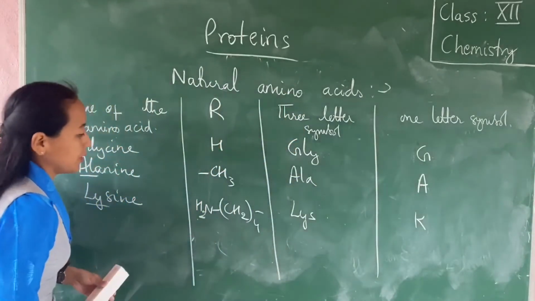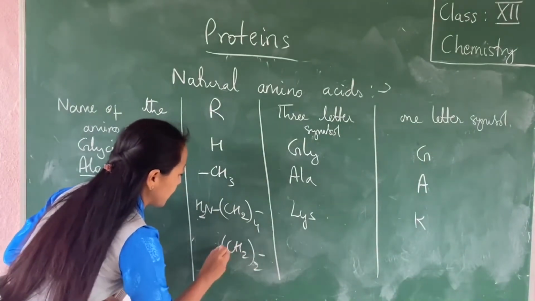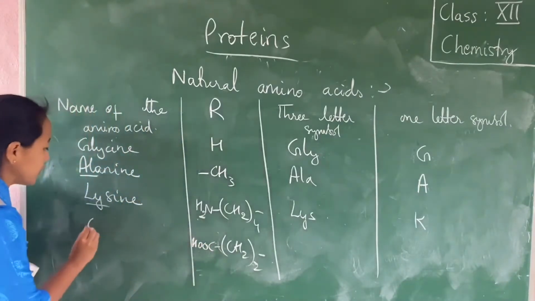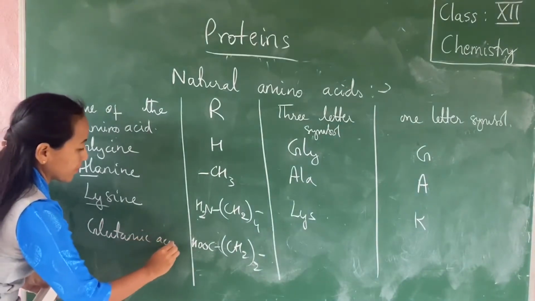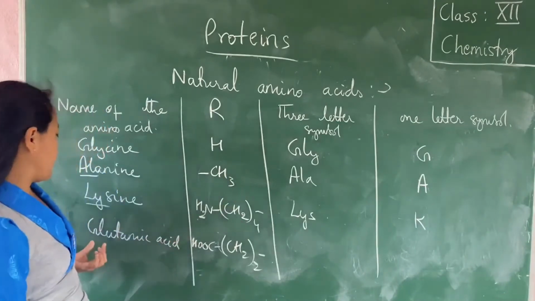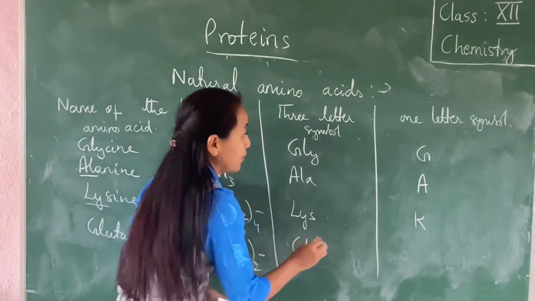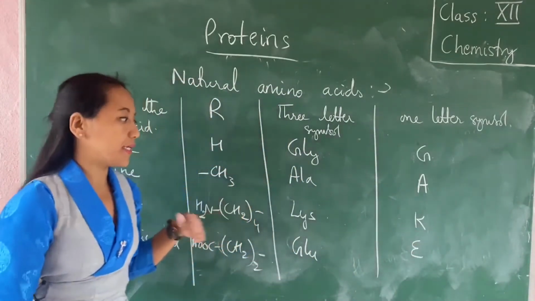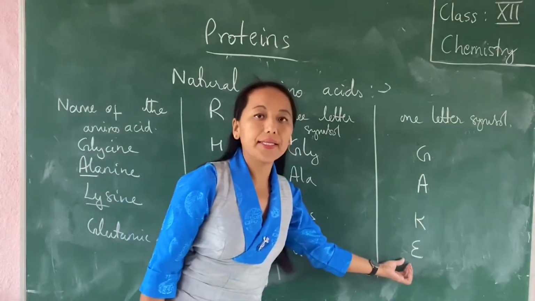Now if R is replaced by CH2 2 times, and then you have COOH, this is called glutamic acid. Instead of R, you have this group, and the 3-letter symbol will be GLU. And the 1-letter symbol is... again, if G is already used, then a different letter is used. So for glutamic acid, it is denoted by the letter E.